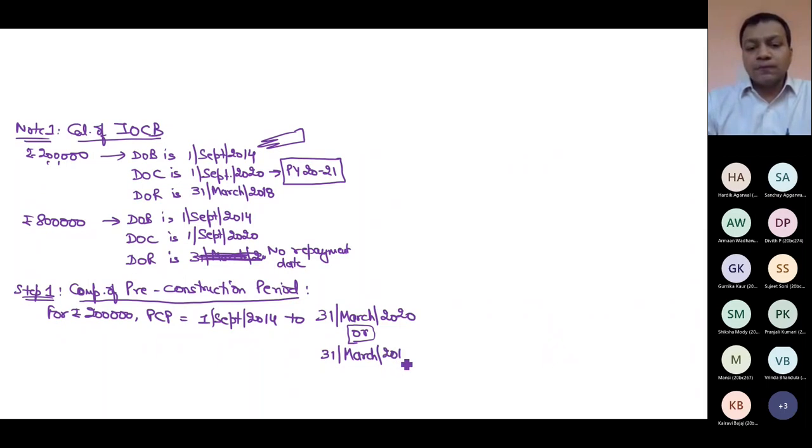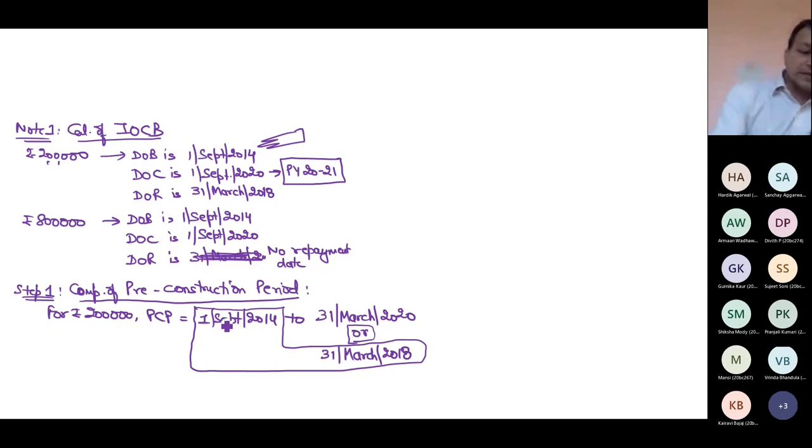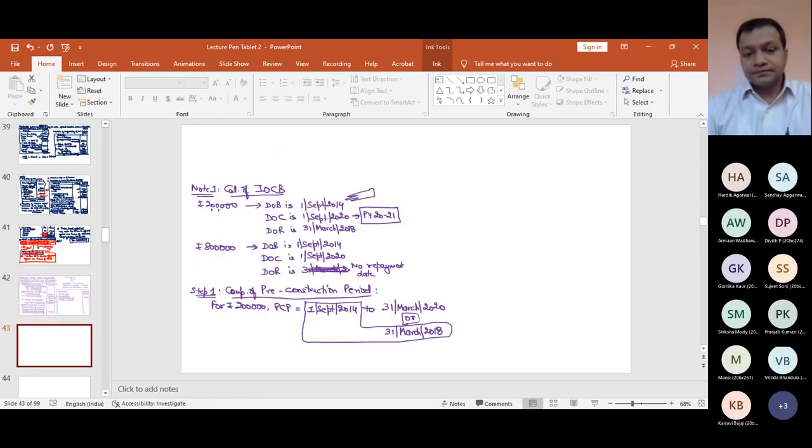Because if you repaid the loan and then completed the construction, you are not paying any interest. So you cannot say that your pre-construction period ends on 31st March 20 in this example. By default, it will end on 31st March 18. Till this point, if you have any doubt, please ask me. Otherwise, raise your hands. Please raise your hands if the problem is clear till this point.